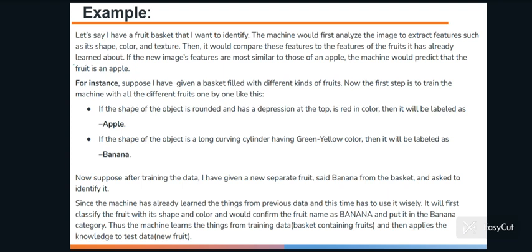Now suppose after training the data, I have given a new separate fruit, say a banana, from the basket and asked to identify it. Since the machine has already learned from previous data and this time has to use it wisely, it will first classify the fruit by its shape and color and would confirm the fruit name as banana and put it in the banana category. Thus, the machine learns from the training data and then applies the knowledge to the test data.